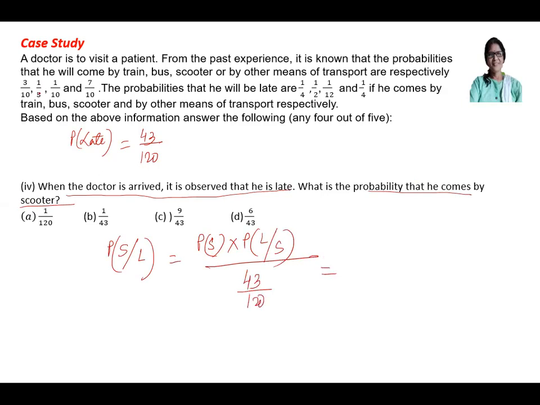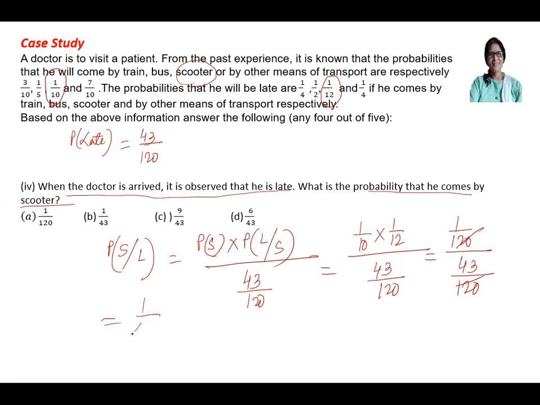So for scooter you will go for the third one, because the third one is the scooter. So it will be 1 by 10 multiplies by 1 by 12 by 43 by 120. So 1 by 120 upon 43 by 120. So how much are you getting? You are getting 1 by 43. So B is the answer.